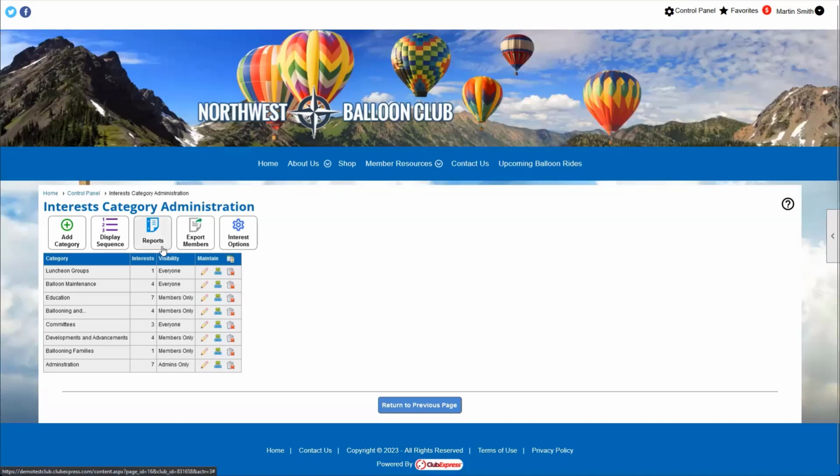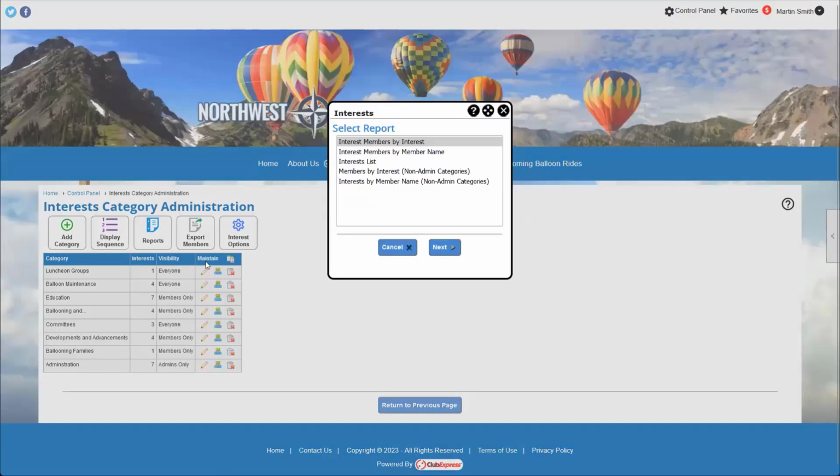And I've also got my reports and exports options. These are going to be very familiar types of reports and exports to those of you who have been with ClubExpress for a while. But if you click on the reports option here, it just gives you a few options to print out lists of all of the different interests that we have, all the members sorted by interest, all of the interest members sorted by their names. So it's going to give you all their names and then what interest they're in.